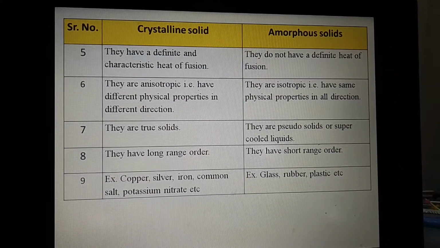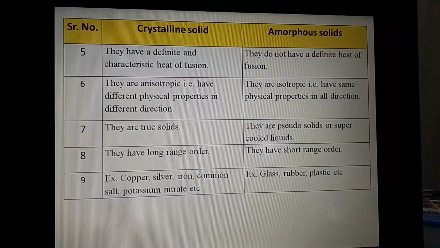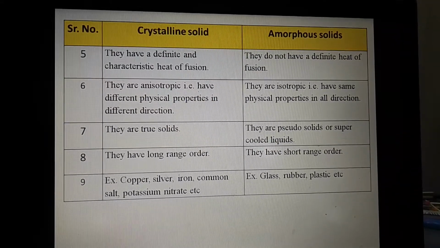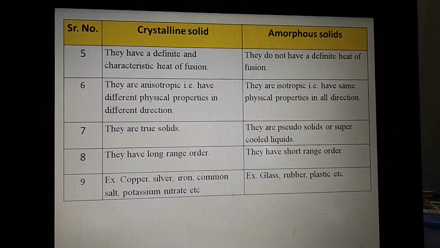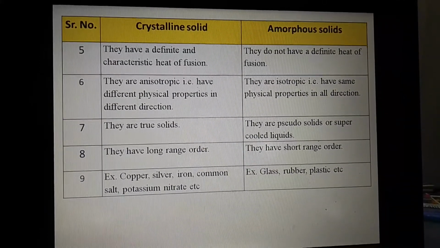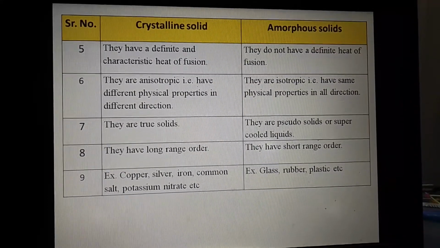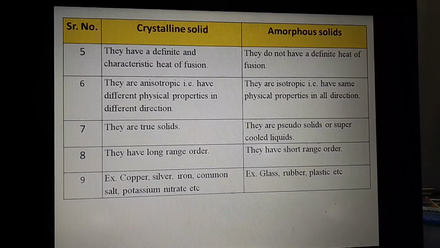In that case, we get a different structure. That's why they are called pseudo solids or supercooled liquids. Then crystalline solids have long range order, and amorphous solids have short range order.